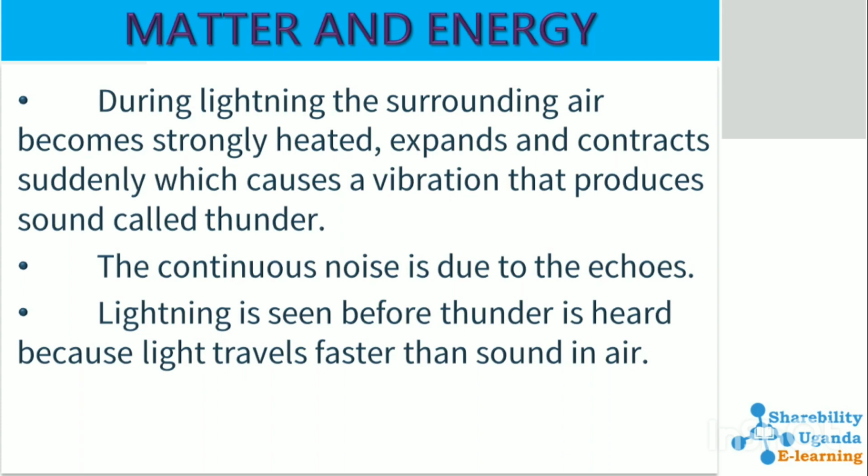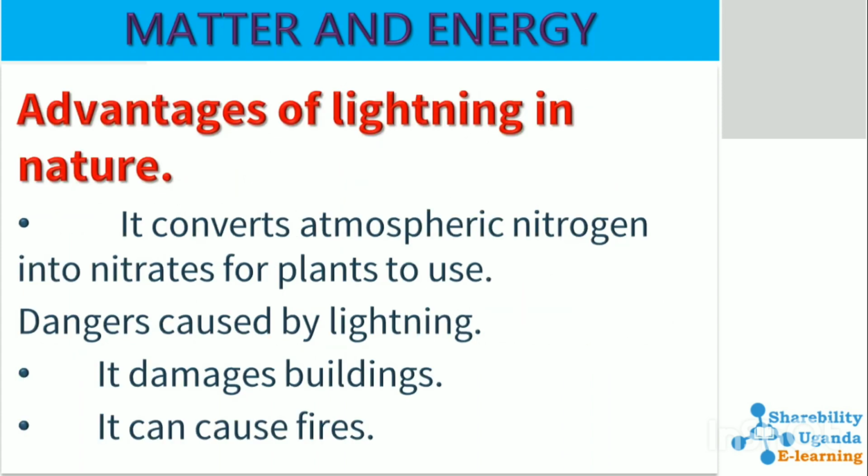Lightning is seen before thunder is heard simply because light travels faster than sound in air. Advantages of lightning in nature: it converts atmospheric nitrogen into nitrates for plants to use. Dangers caused by lightning: lightning damages buildings, it causes fire and ultimately causes death.